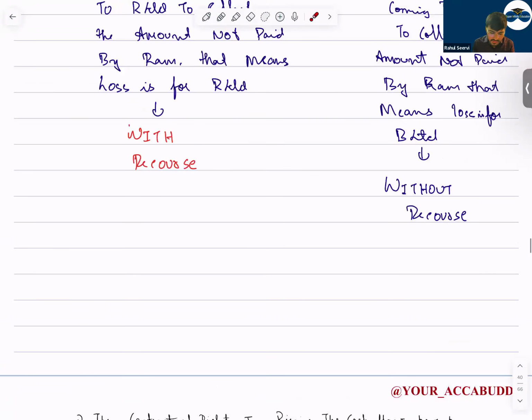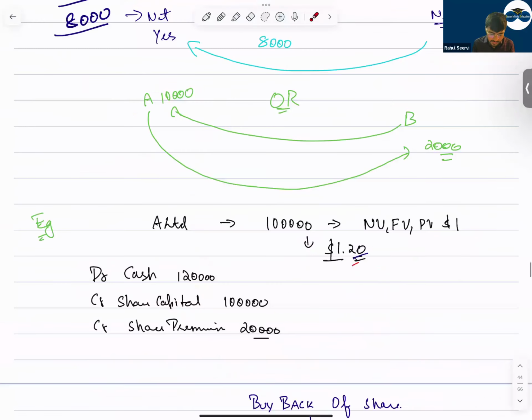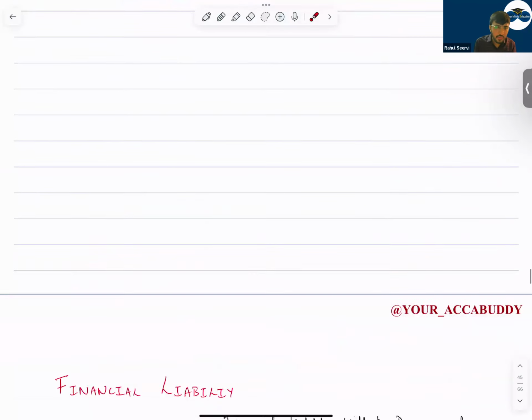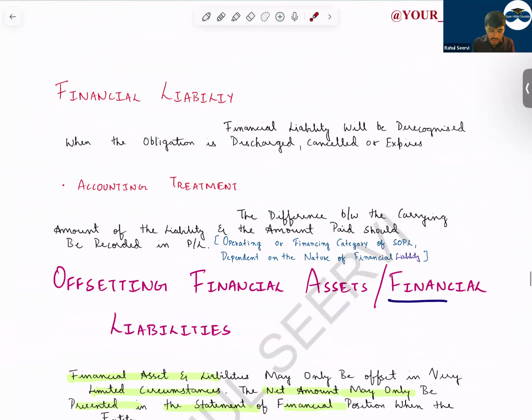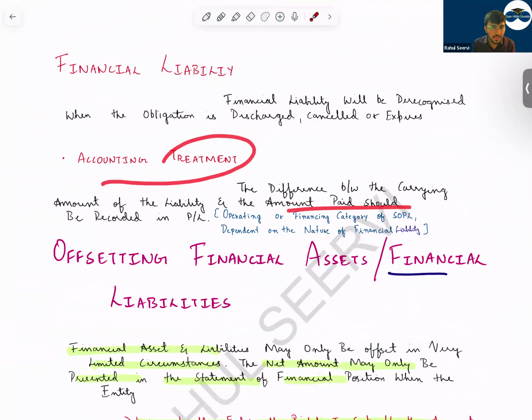Now coming to the derecognition of financial liability. When will you derecognize a financial liability? A simple financial liability will be derecognized when there is no obligation, or the obligation has been expired or cancelled. Accounting treatment: the carrying amount minus the amount paid will be recorded in P&L. Either you'll have a gain or a loss. If today your payable is 10,000 but you're paying 9,000, that means it's your income. If your payable is 10,000 and you're paying 12,000, it's a loss to you.